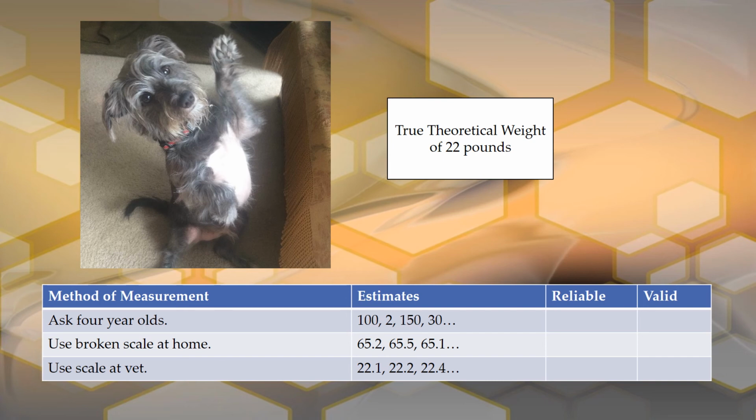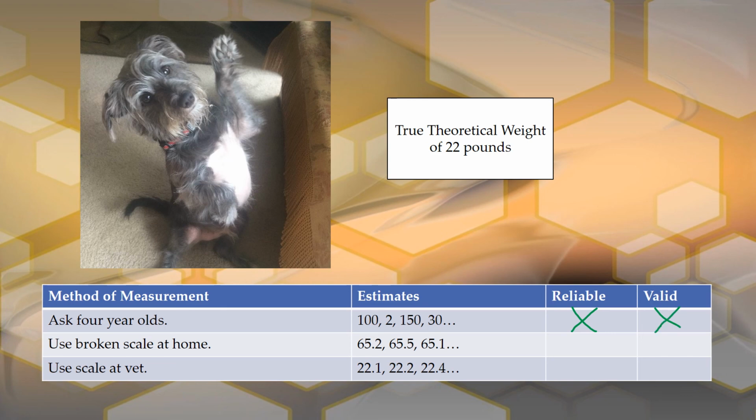So the first one, asking the 4-year-olds, right? This isn't reliable, right? They're not consistent. They're giving you numbers all over the place, and it's therefore not valid. If it's not reliable, it can't be valid.